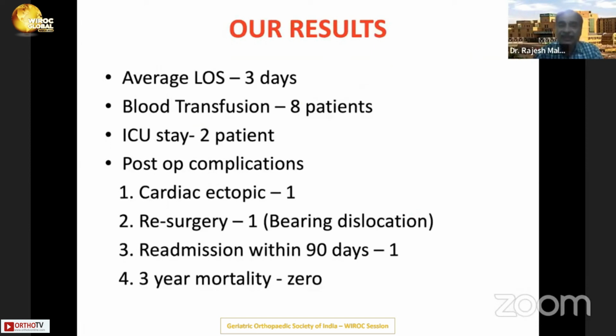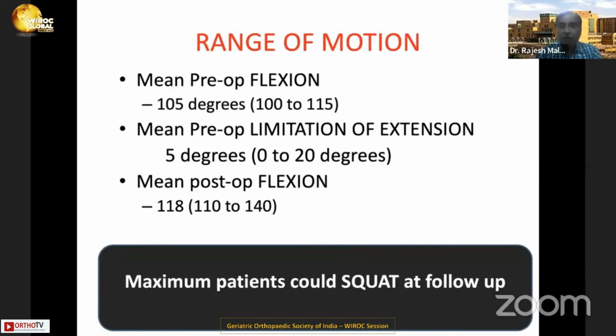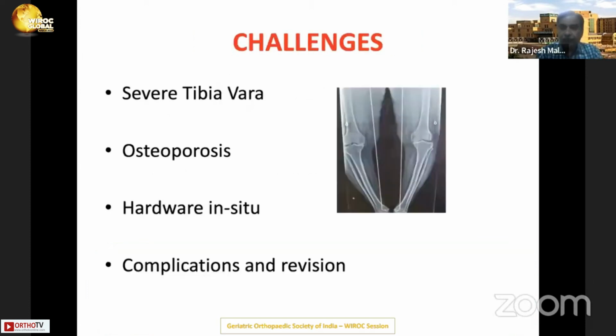Average length of stay was 3 days. Blood transfusion was given in 8 patients. 2 patients had to stay in ICU. 1 patient had cardiac ectopics. 1 had resurgery, and that was the reason for readmission because of bearing dislocation in the same patient, and there was no mortality at the end of 3 years. The mean range of motion preoperatively and postoperatively showed significant improvement, and most could squat.